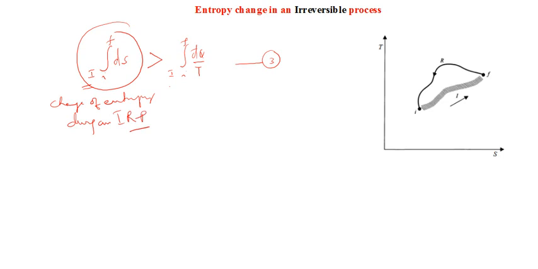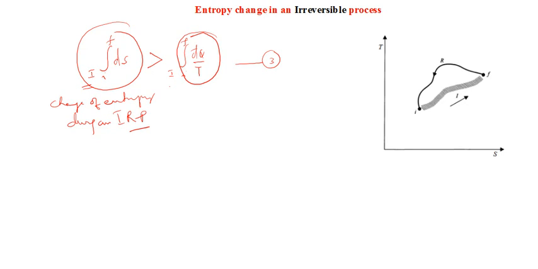So it is always greater than this integral.